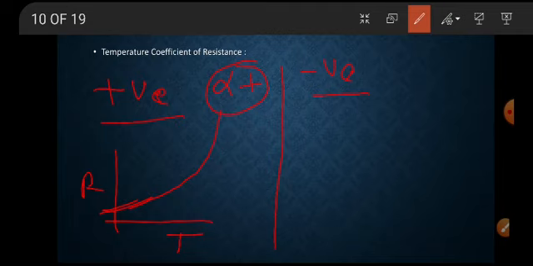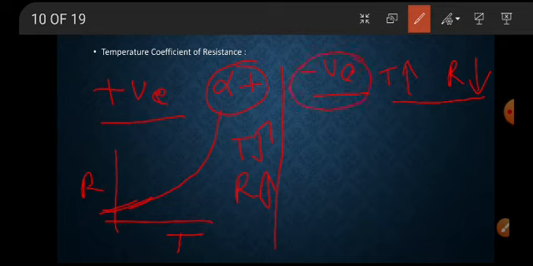For semiconductors, when temperature increases, resistance decreases. So when the temperature increases and resistance decreases, that type of coefficient is called a negative temperature coefficient.